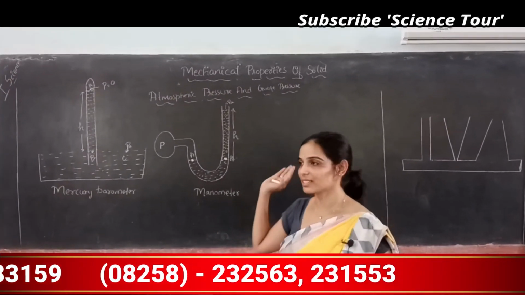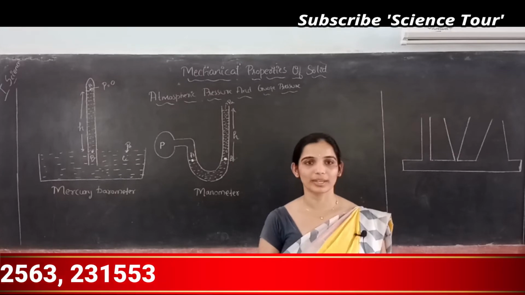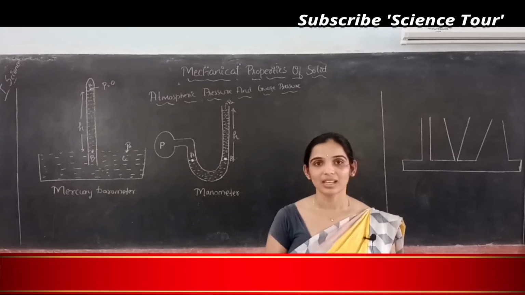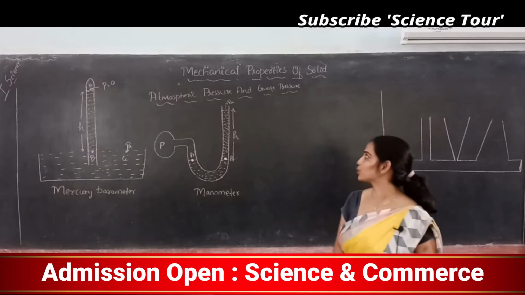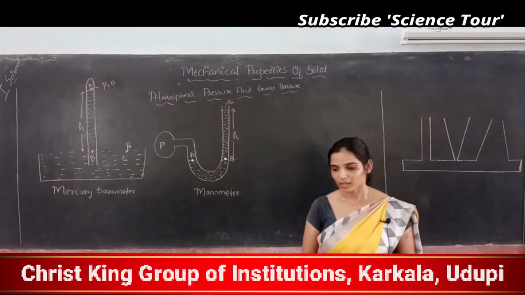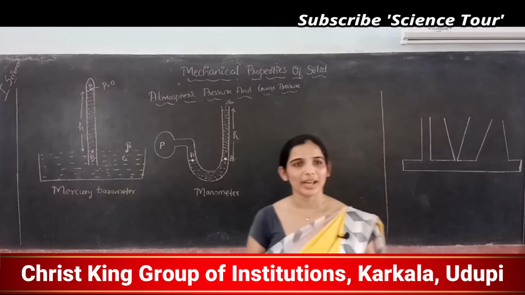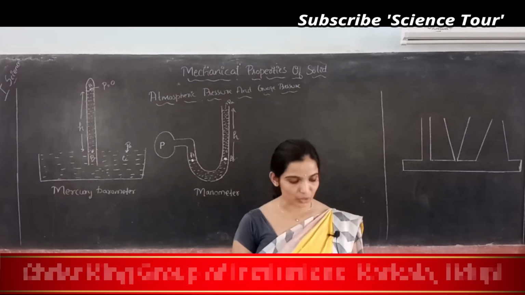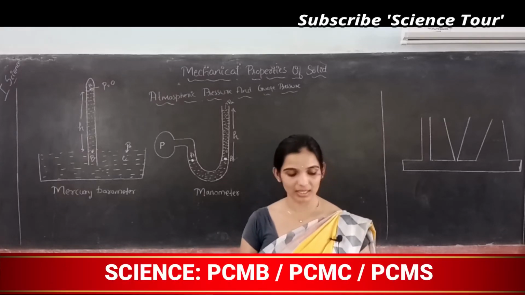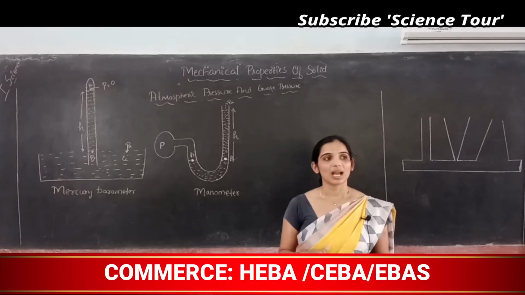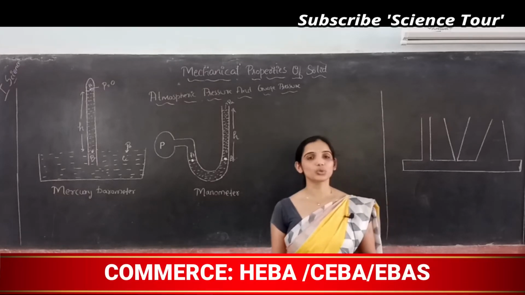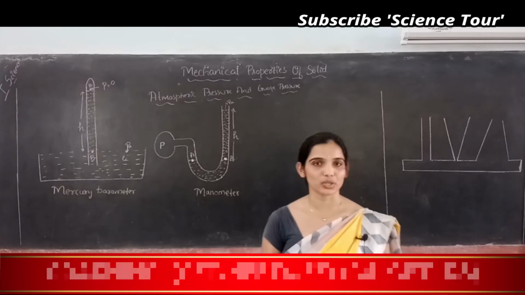We have been discussing mechanical properties of fluids in our previous classes. So in today's class, we are going to discuss atmospheric pressure and gauge pressure. We have discussed atmospheric pressure and gauge pressure in our earlier class. What we are going to discuss today is the devices which are used to measure atmospheric pressure and gauge pressure.